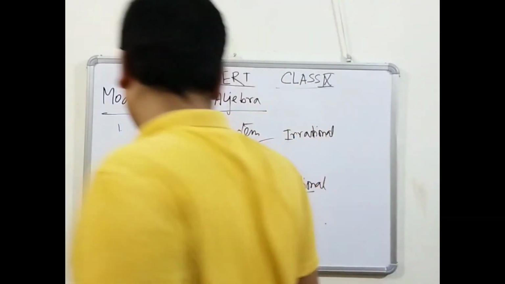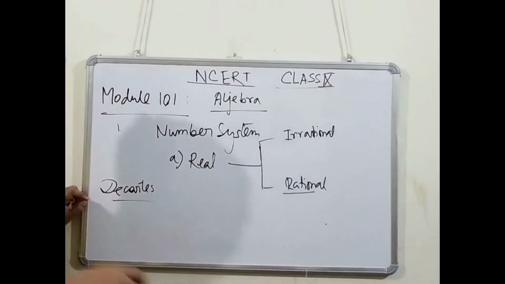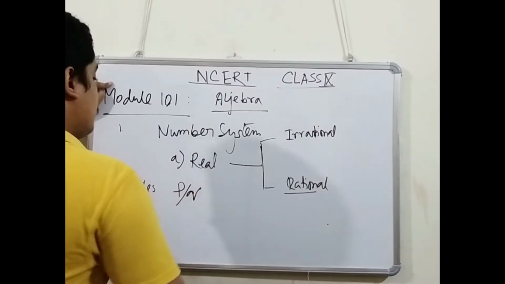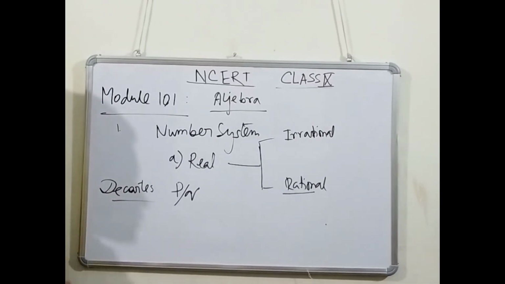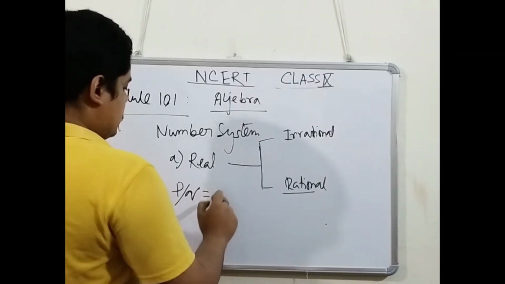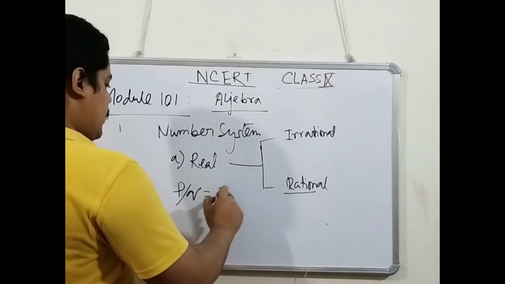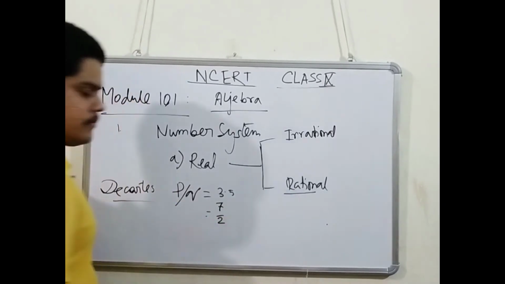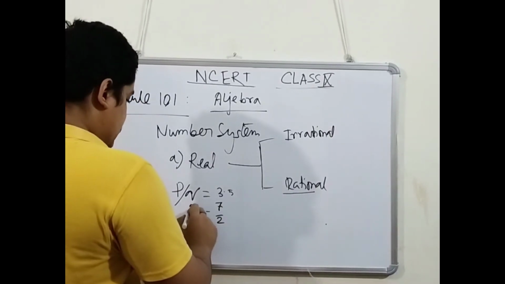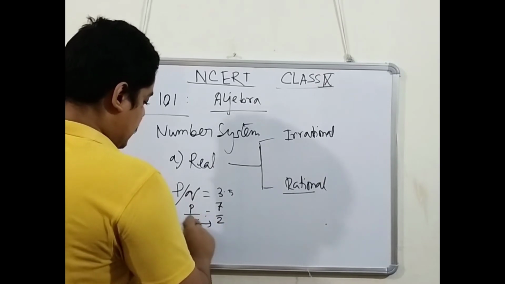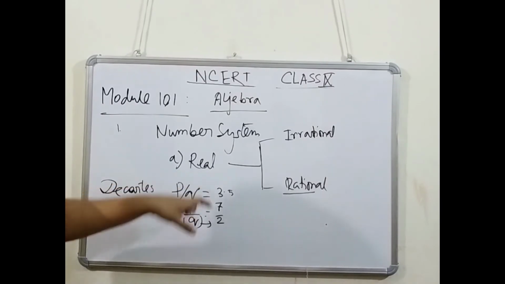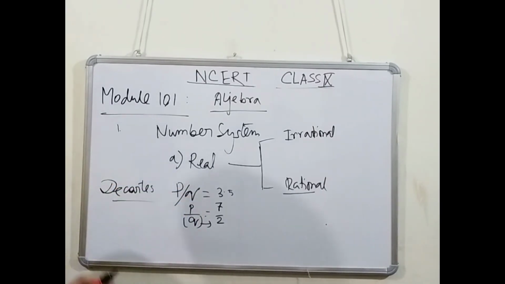Now what is ratio? If a number can be presented in p by q form, that number is a rational number. What is p by q again? Just think that if I say 3.5, I can present it as 7 by 2. That p is 7 and q is 2. That q is called quotient. So a number can be represented like that. If the number can, then that number is definitely a rational number.